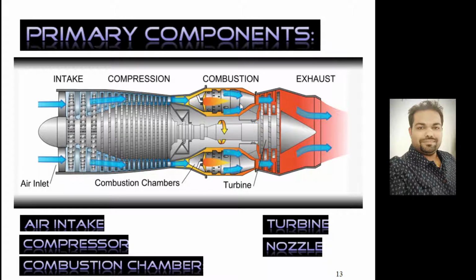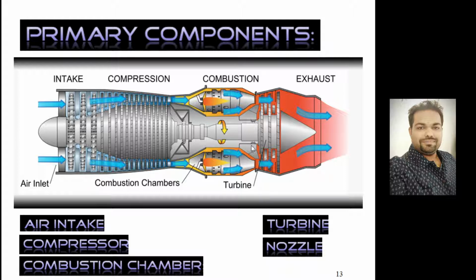Finally, these high temperature gases come over the turbine blades. The turbine is directly coupled with the compressor, so the turbine rotates the compressor, and it generates the sufficient mechanical work required to run the compressor. Then the rest of the exhaust gases come into the nozzle and leave the nozzle at very high velocity. As per Newton's third law of motion, a reaction is generated, and that is called thrust.